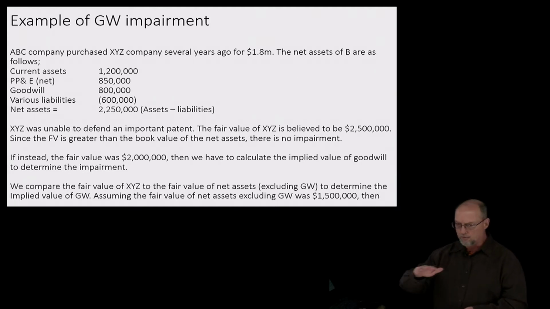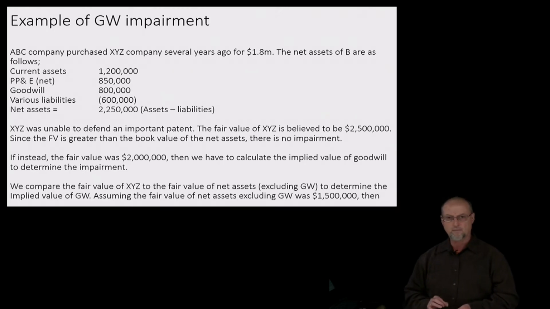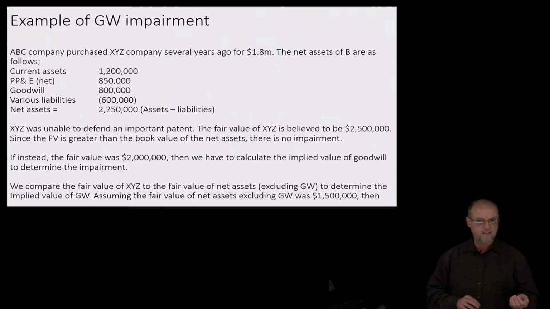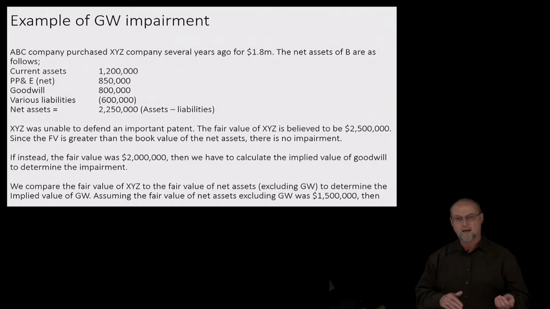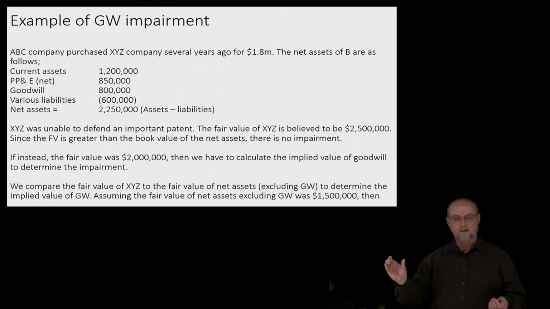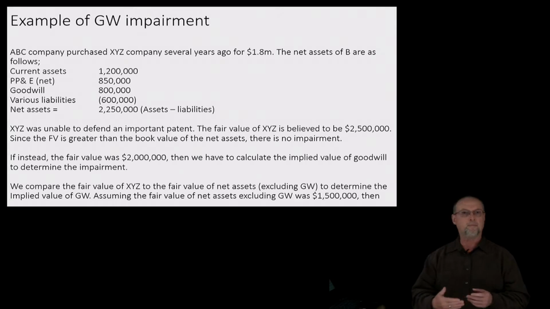So what's the fair value of all the assets and liabilities on the balance sheet, excluding goodwill, and we come up with a dollar value. We compare that dollar value, the fair value of net assets excluding goodwill, to the fair value of the reporting unit if we were to sell the reporting unit, that segment or that subsidiary by itself. The difference between the fair value of the reporting unit and the fair value of the net assets would be what's called the implied goodwill.